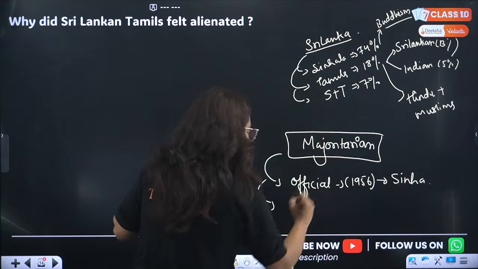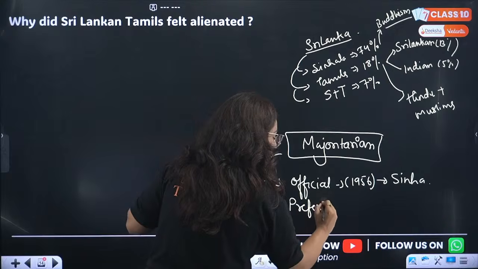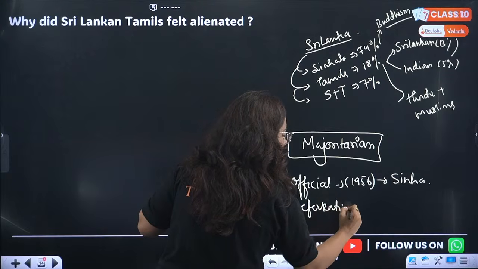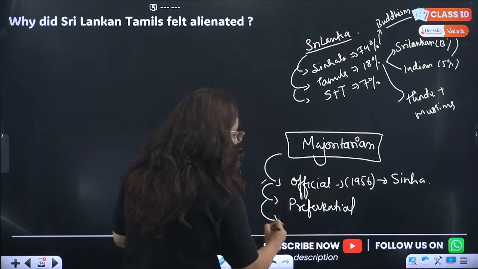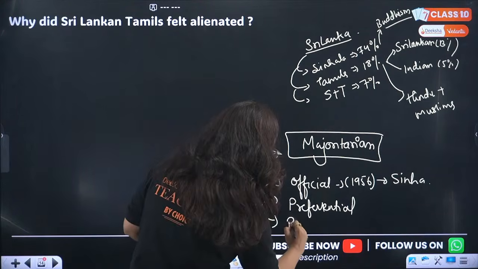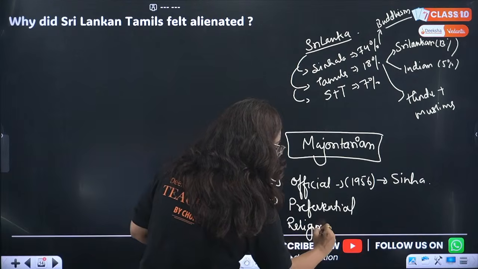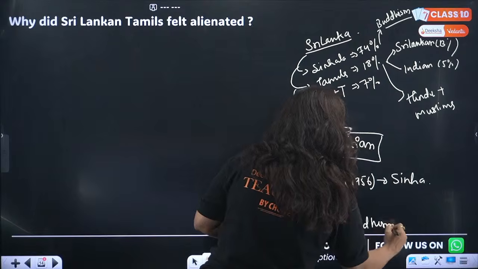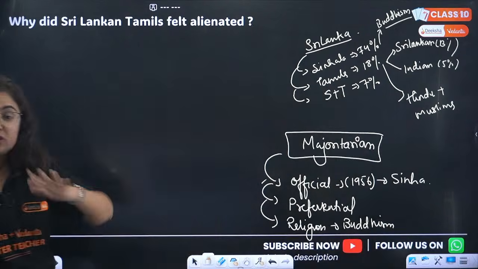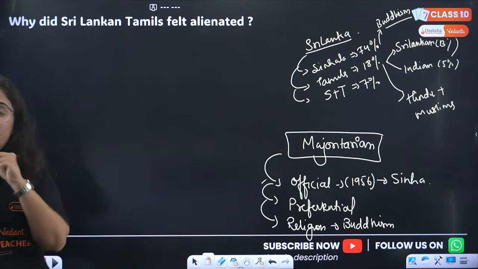Right, this community made preferential policies in terms of admissions and all that, and preference was given to Sinhala. Even the religion, what was the religion? Buddhism. This religion, Buddhism, will be officially promoted according to the constitution. Okay, this was the agenda. Now what happened?